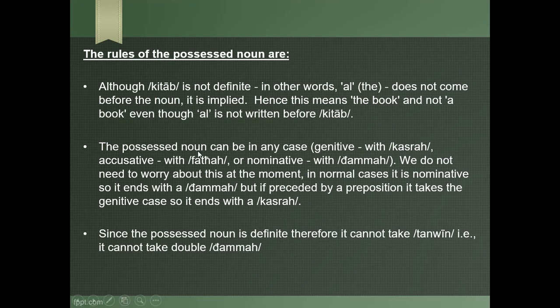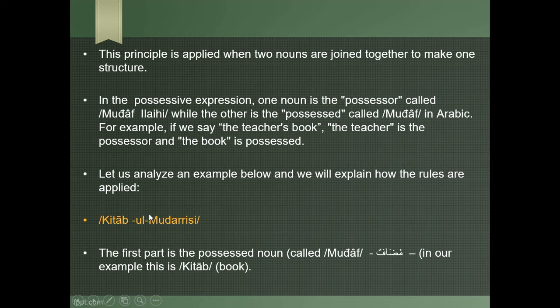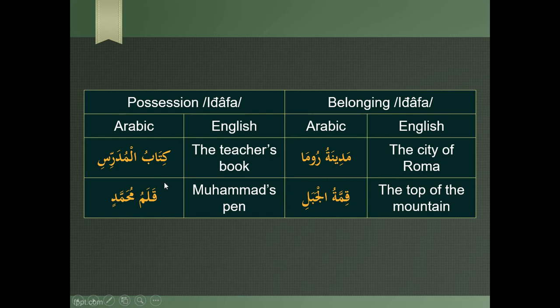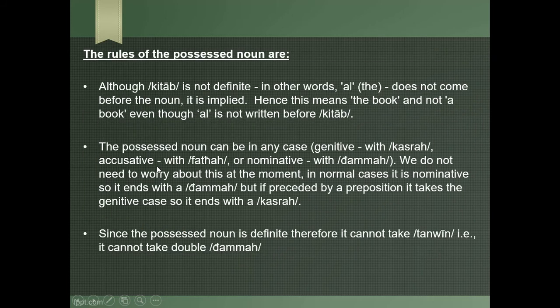The possessed noun, or mudaf, can be in any case, whether genitive, nominative or accusative. It could have kasra, fatha or dhamma. We do not need to worry about this at the moment. In normal cases it is nominative, so it ends with a dhamma. In this example, kitabu has a dhamma, so it is in the nominative case generally, but it could have the fatha or kasra as well. But as far as mudaf ilay is concerned, you always have it in the genitive case.